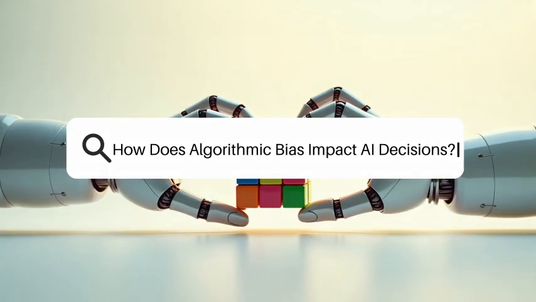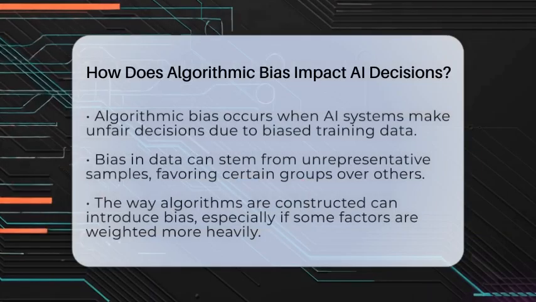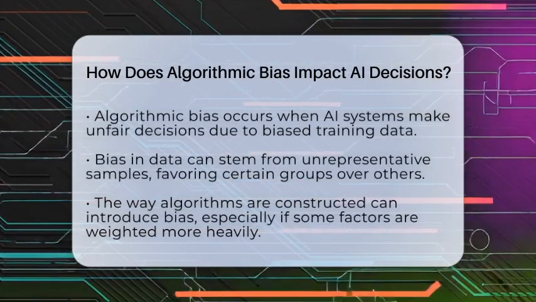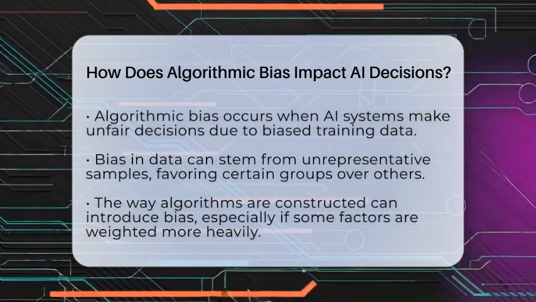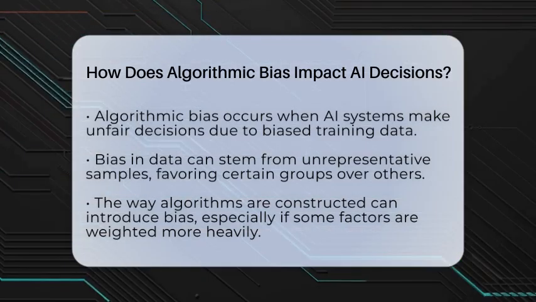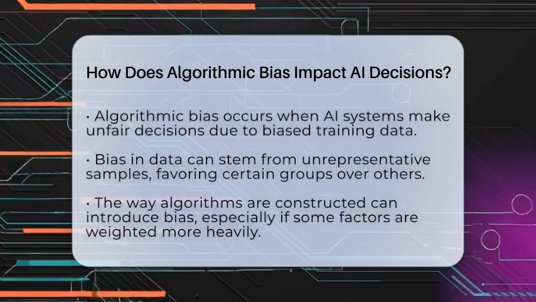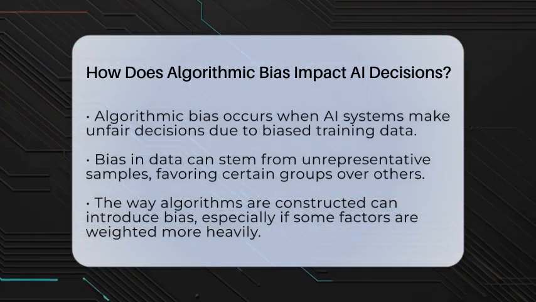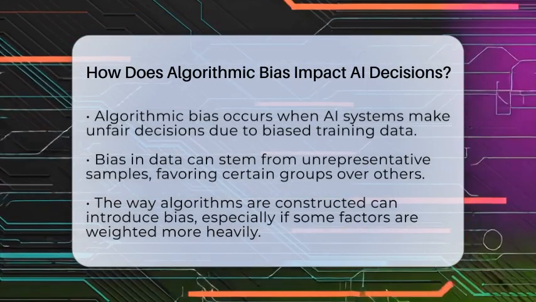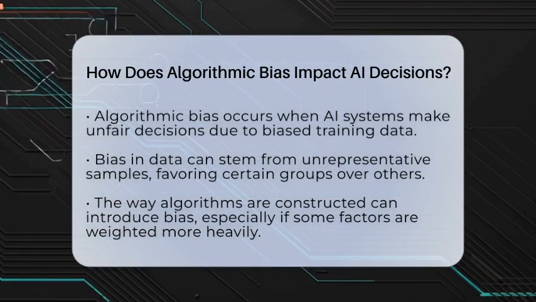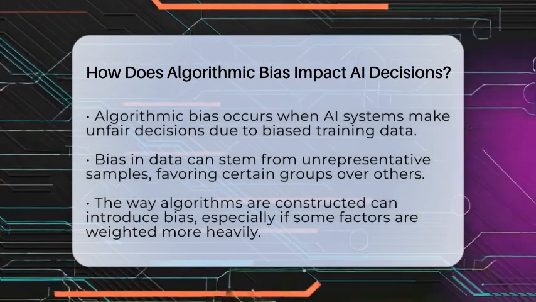How does algorithmic bias impact AI decisions? Imagine a world where machines make choices that affect your life, from job applications to healthcare. But what if these decisions are unfair or skewed? That's where algorithmic bias comes into play. It's a tricky issue in artificial intelligence because it can lead to unfair outcomes without anyone realizing it.